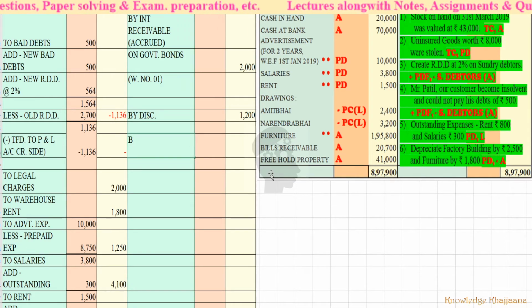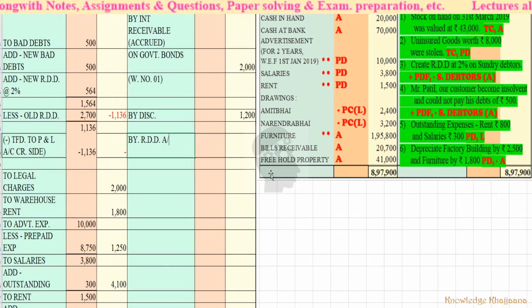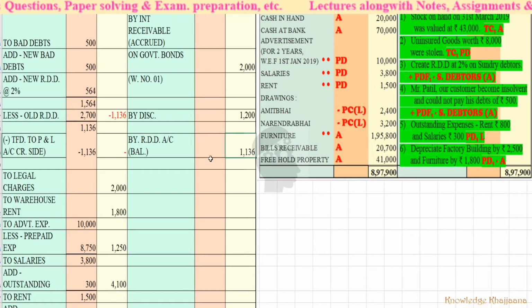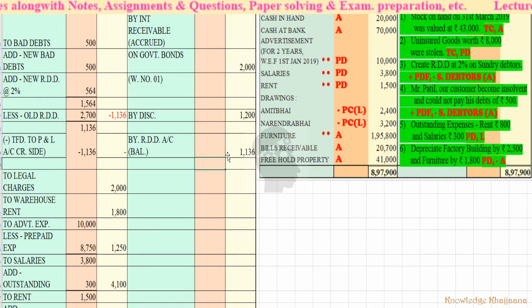That is by RDD account, that is balance. Okay, here you can show it as a positive value. Okay, because positive value you deduct it to the debit side, right? So when its balance is coming as a minus balance, it is actually the amount on the credit side of the profit and loss account. Okay.